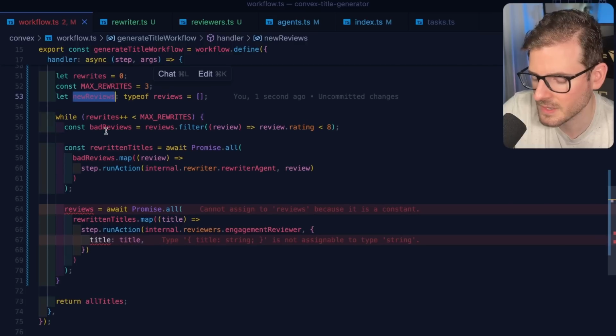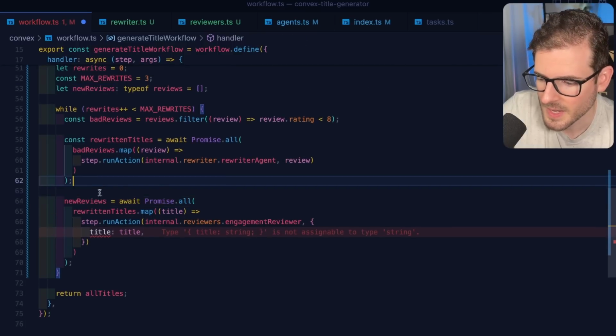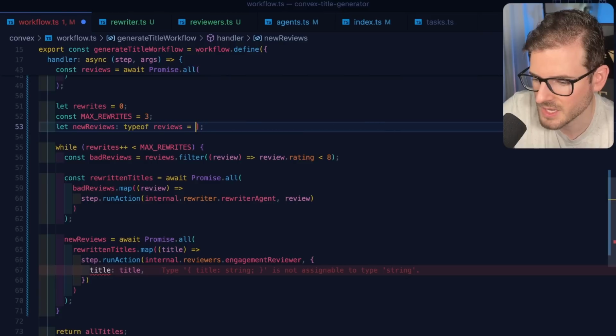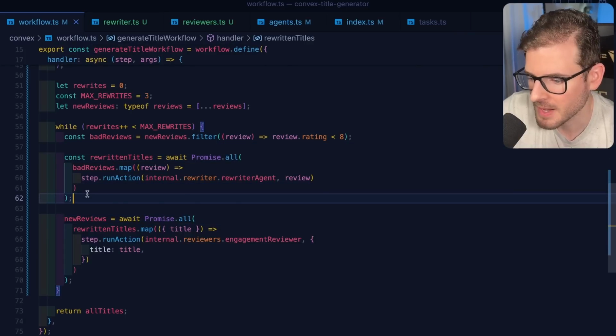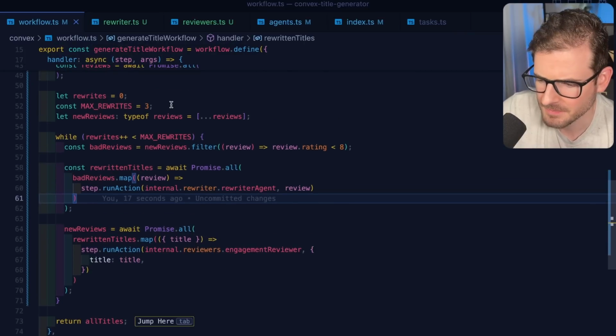Again, I'm trying to figure this out by hand. So we're going to set the new reviews. Actually, yeah, this will be equal to the reviews. Let's try this. Hopefully this doesn't have some type of infinite loop and bankrupt my OpenAI key, but I think this should be a step in the right direction.